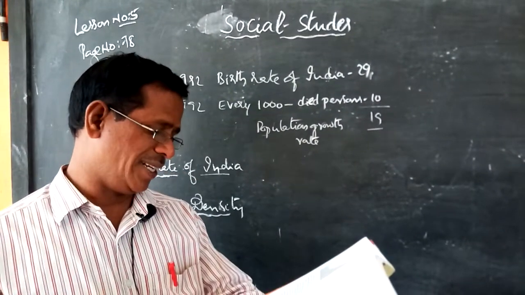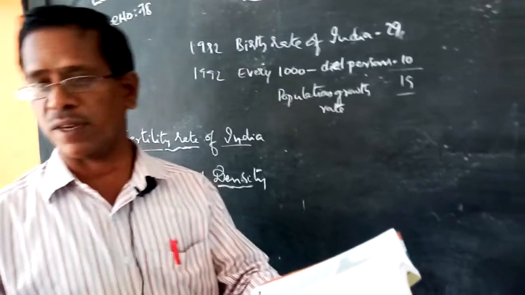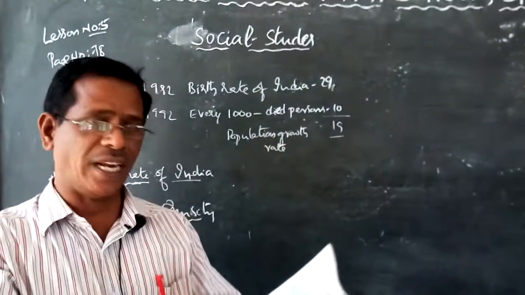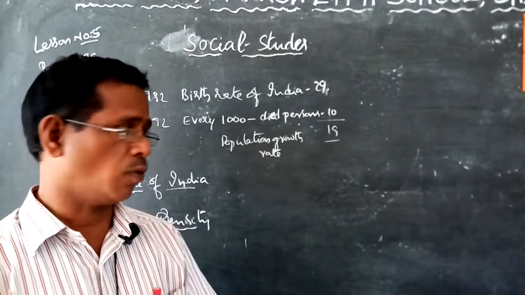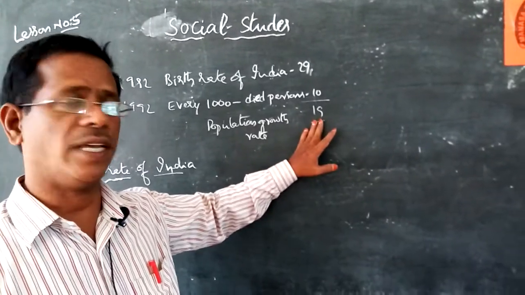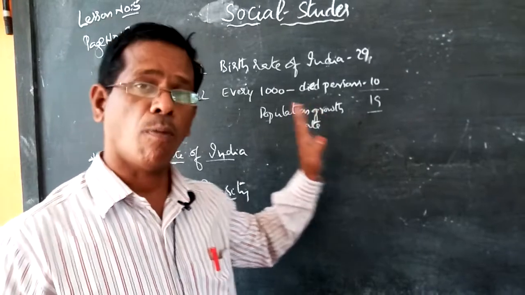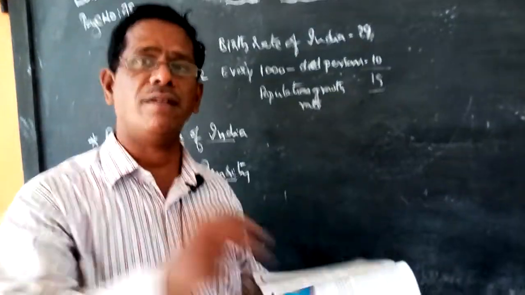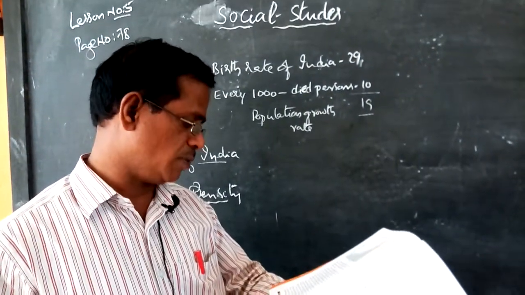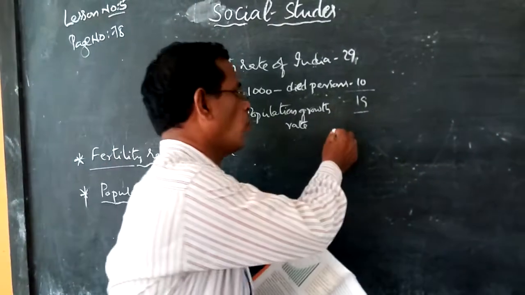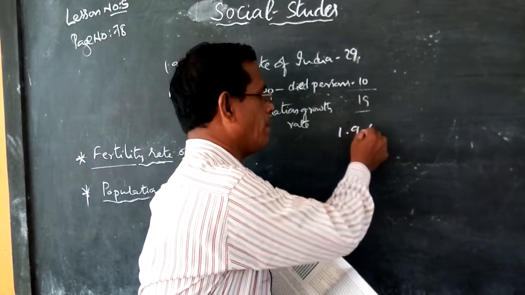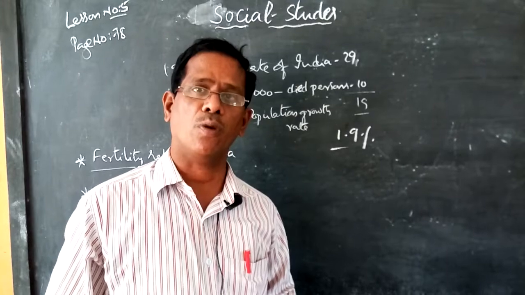At the same time, in the death rate, for every 1,000 people nearly 10 members died. So what is the comparison of the growth here? 29 minus 10, that is 19. So this is the population growth rate of the year 1992. So we can observe that the growth rate is just 1.9% of the population.